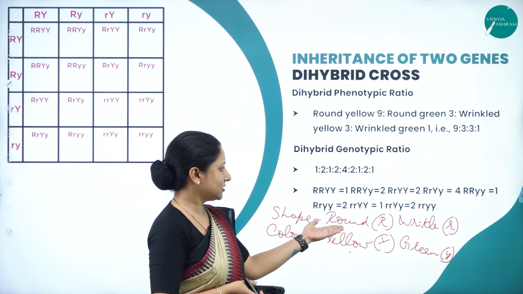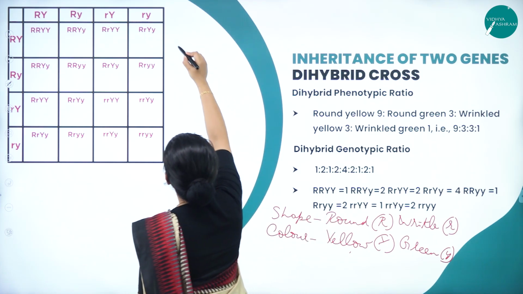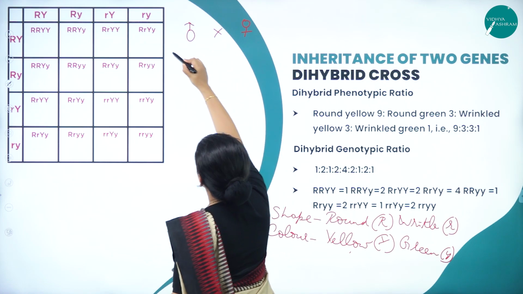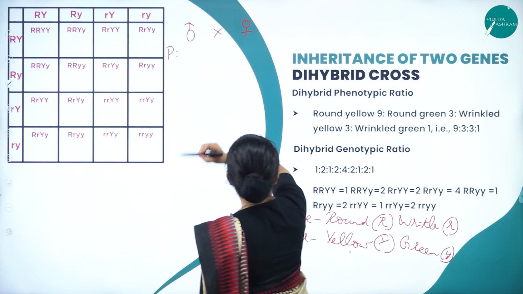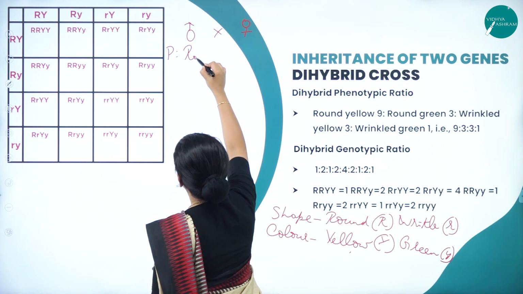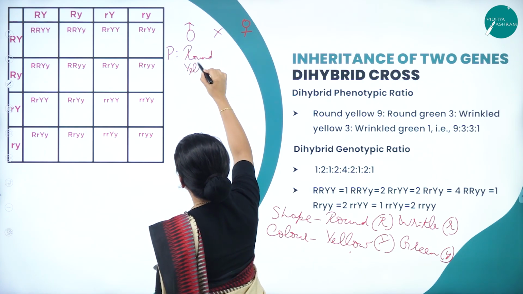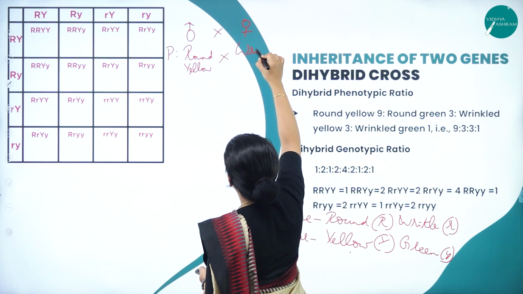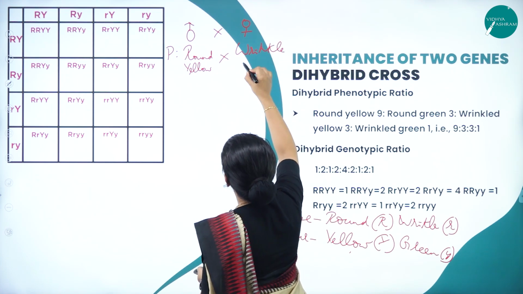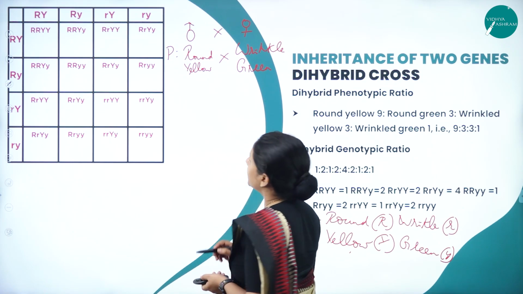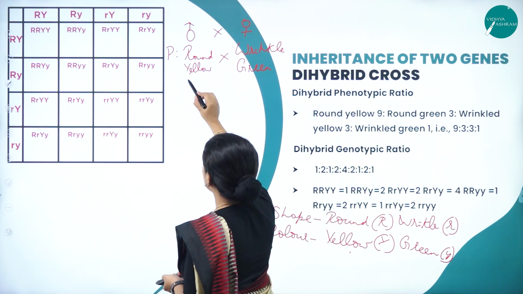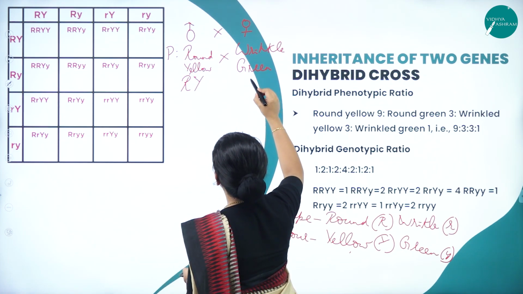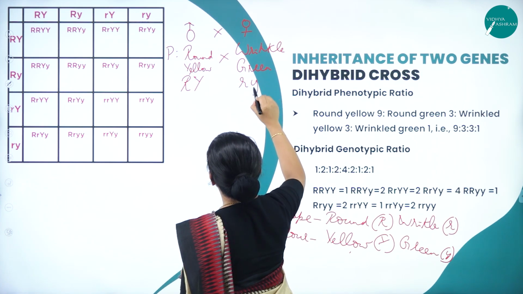So here we'll consider this. What we'll do here is we'll take the male plant and cross it with the female plant. So now these are the parents, right? What are we taking now? We are taking round yellow, crossing it with wrinkle green. Round yellow is represented as capital R, capital Y. Wrinkle green is represented as small r, small y.